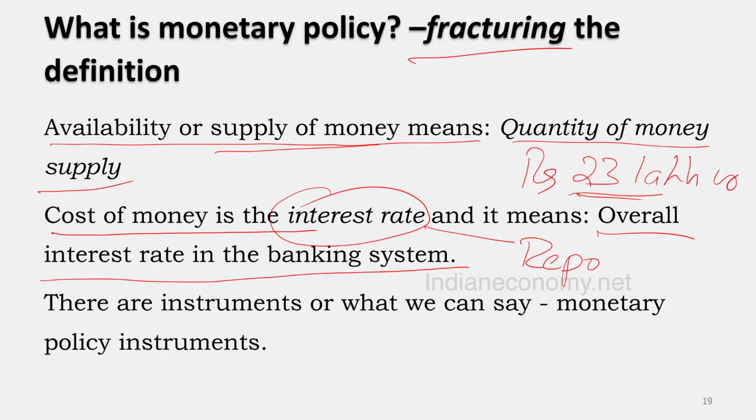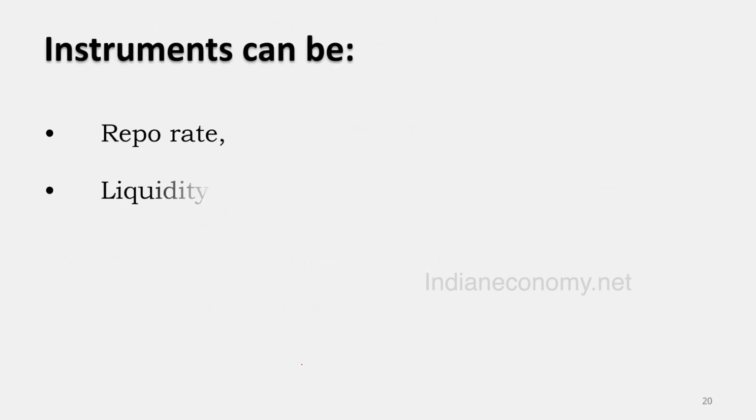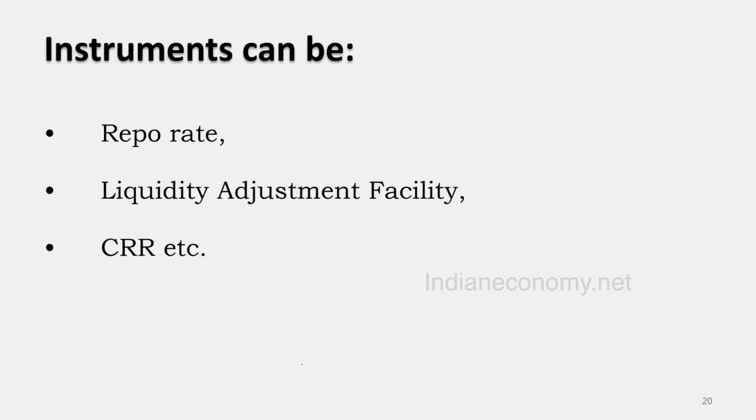So that is a way in which RBI can set the overall interest rate in the economy. The cost of money means the interest rate prevailing in the economy. Okay, so there are instruments, and we call them monetary policy instruments. Whenever there is a policy, there should be some instrument to realize the objective of that policy. There are different instruments, a lot of instruments. We are not going to see each and every instrument right now.